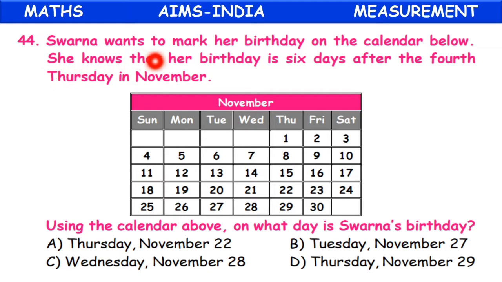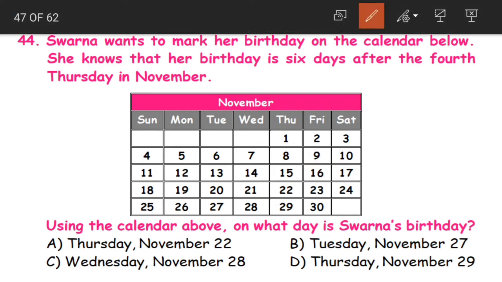Question 44. Swarna wants to mark her birthday on the calendar below. She knows that her birthday is 6 days after the 4th Thursday in November. She is saying that Suvarna's birthday is 6 days after the 4th Thursday. So in the Thursdays, what is the 4th Thursday? 1, 2, 3, 4. So 22nd is our 4th Thursday.